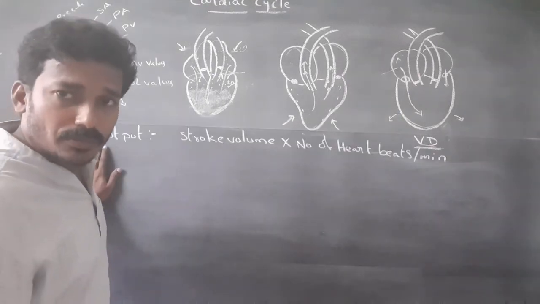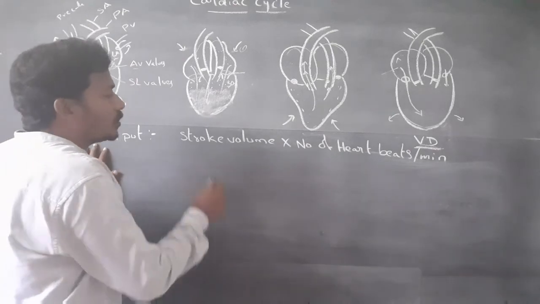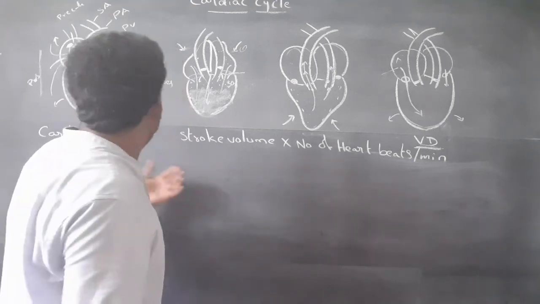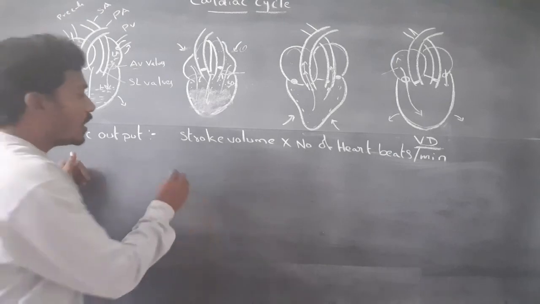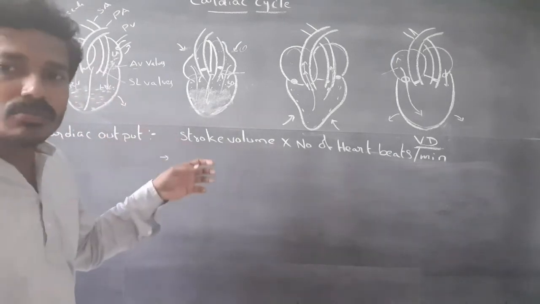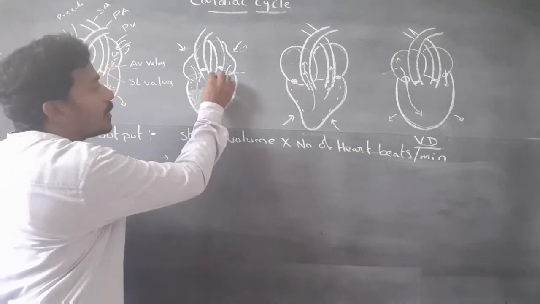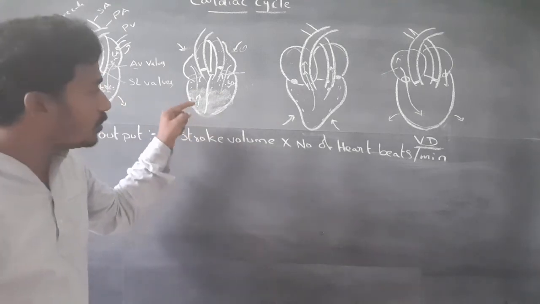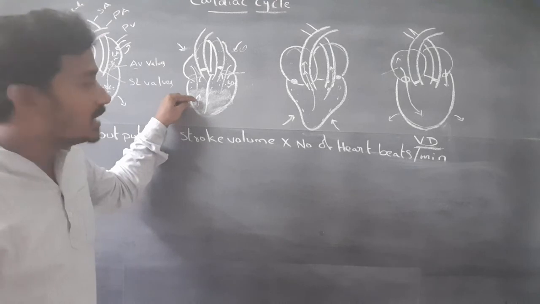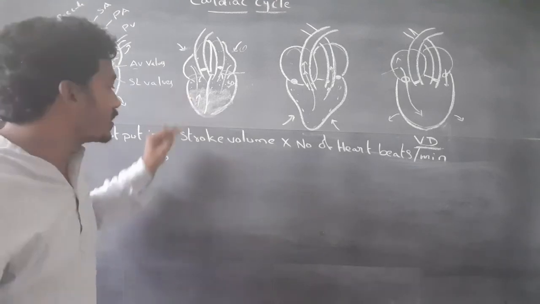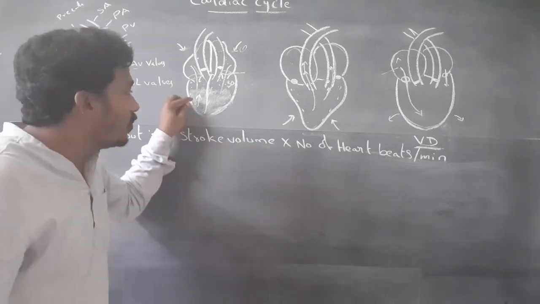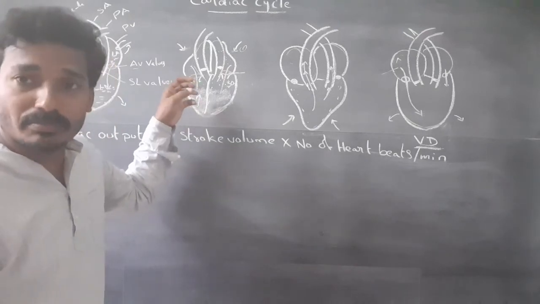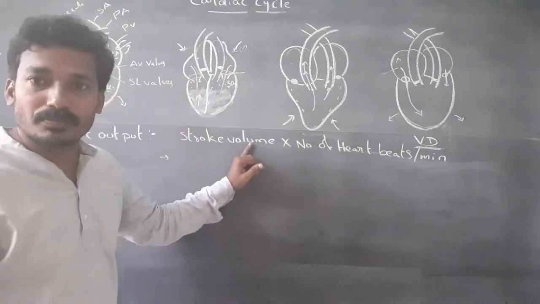Next, cardiac output. Stroke volume multiplied by the number of heartbeats per minute gives cardiac output. Stroke volume is the volume of blood pumped out by each ventricle for each heartbeat.